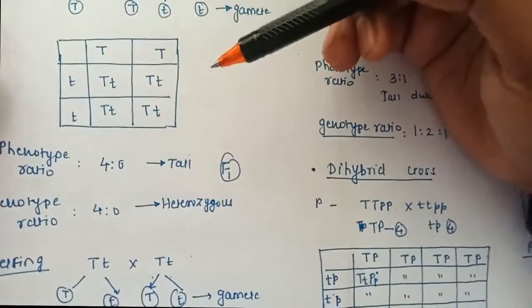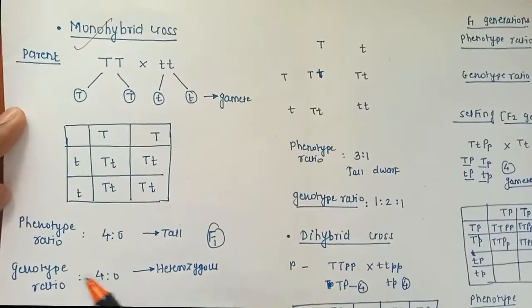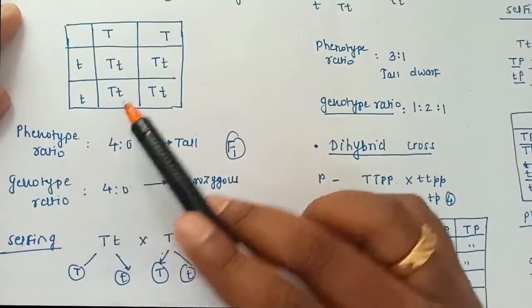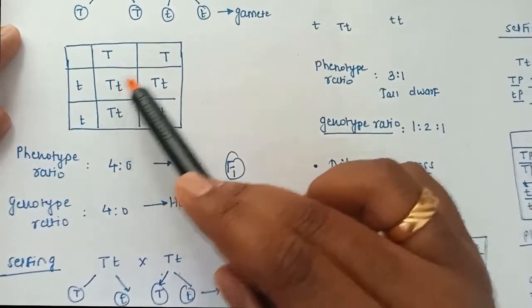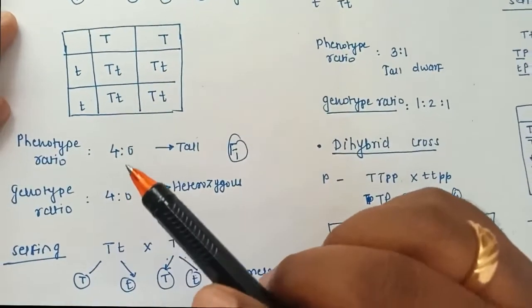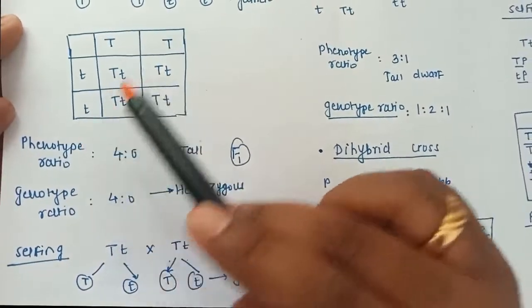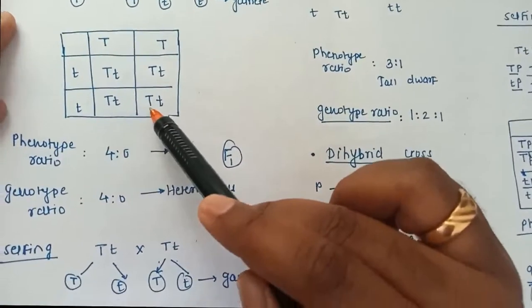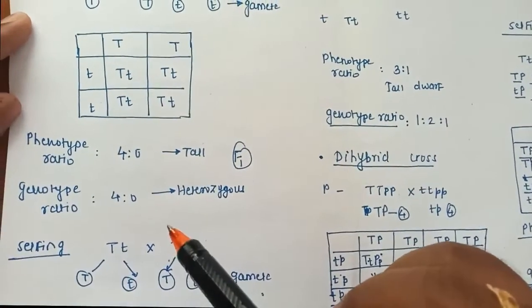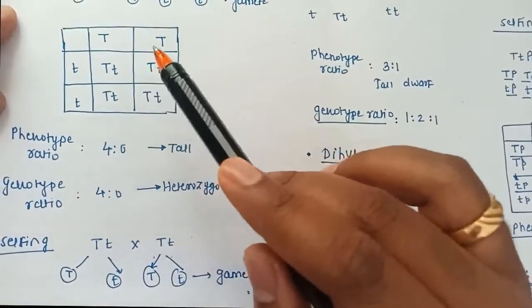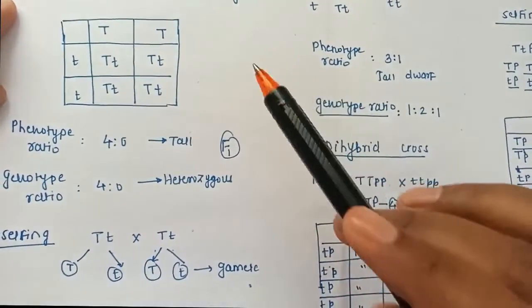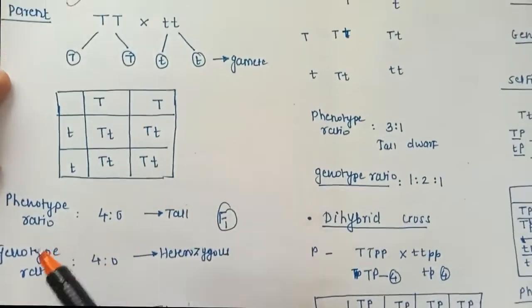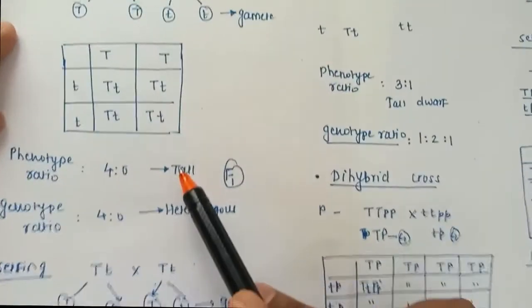Now you will find this very important thing here: how to write the phenotypic ratio and the genotypic ratio. Phenotype ratio is just external appearance, which I already explained. Now all of these have the dominant character, so the dominant character will exist after the F1 generation, the first filial generation. That means all the plants will be tall, so I can write the phenotypic ratio as 4:0.